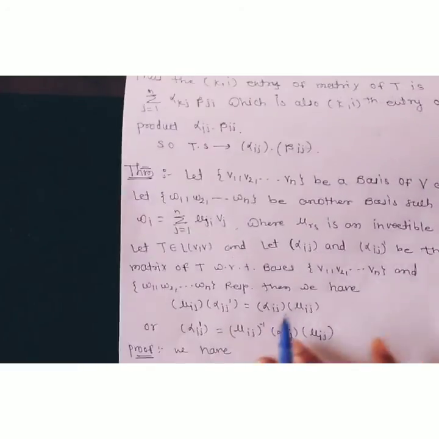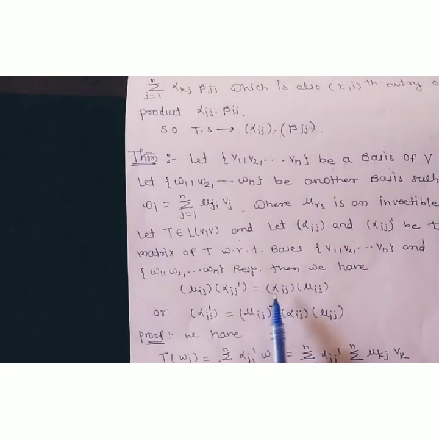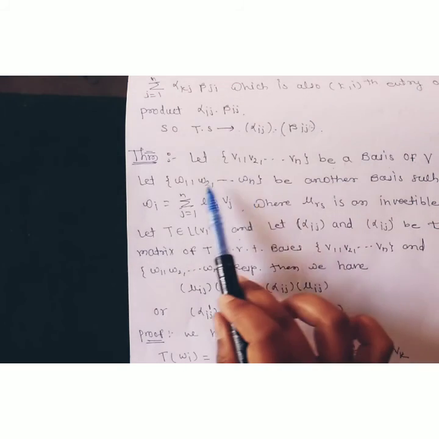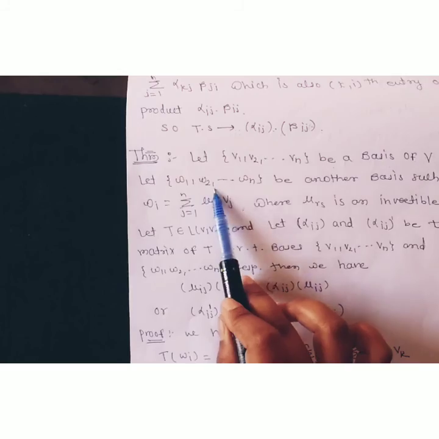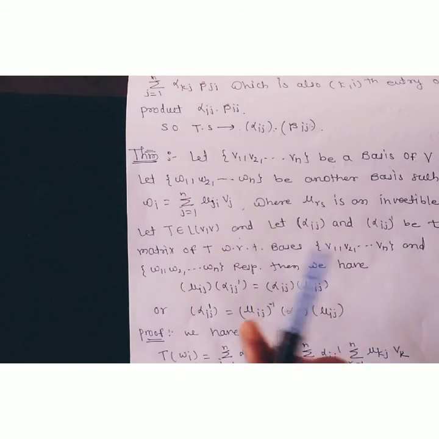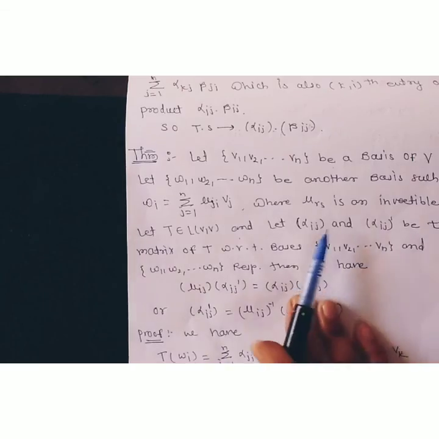We have to show this: mu ij alpha ij dash is equal to alpha ij mu ij, that is, alpha ij dash is equal to mu ij inverse alpha ij into mu ij. Therefore, first of all we calculate T of Wi with respect to the basis W1, W2, up to Wn, and then with respect to the basis V1, V2, ..., Vn. Then take equality on both sides, and by using this fact we can calculate this. Okay, this is the proof of this theorem.